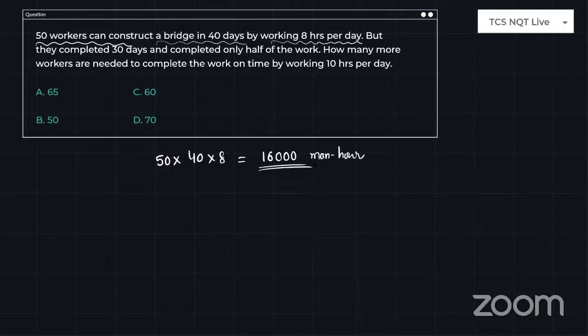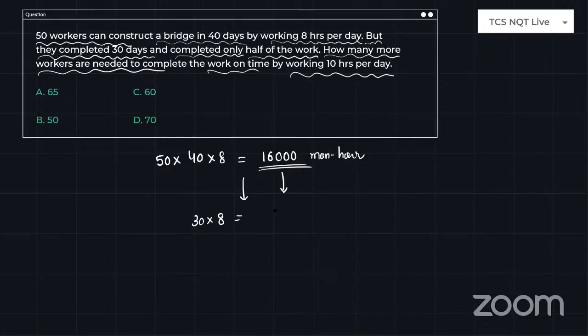So with 16,000 man hours, we can complete a bridge. But here they're saying they completed 30 days and completed only half of the work. How many more workers need to complete the work on time by working 10 hours per day? Okay, so guys, 30 days completed and they are working 8 hours per day. How much work is completed? Half of the work is nothing but, can I say, 8,000 man hours completed.